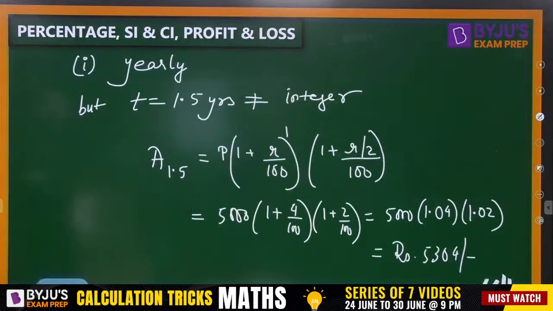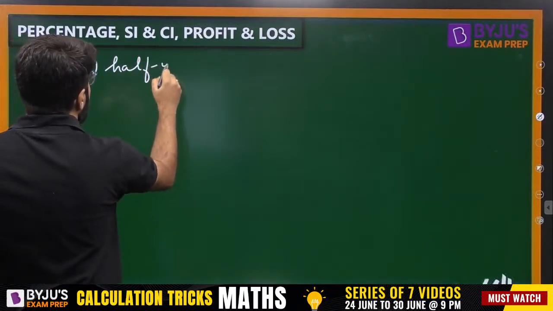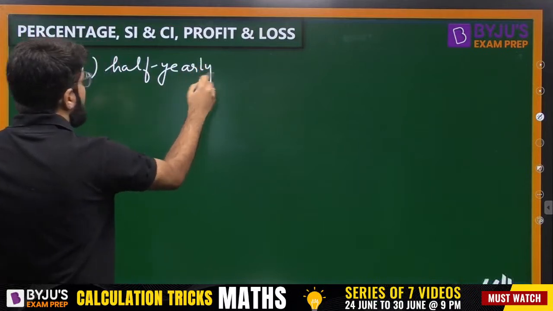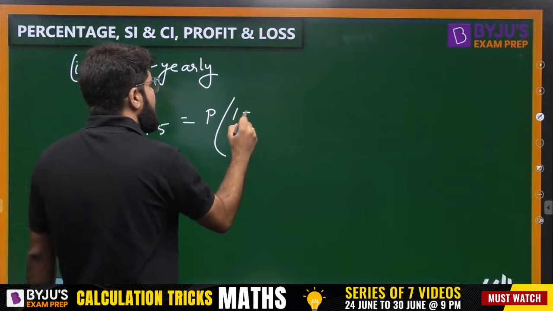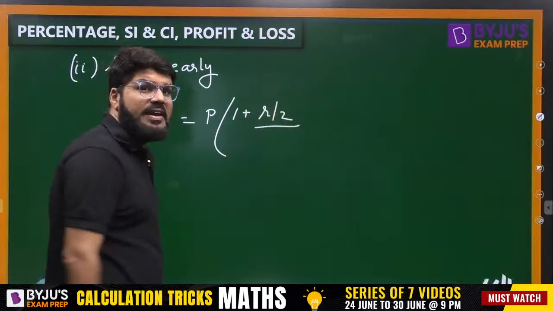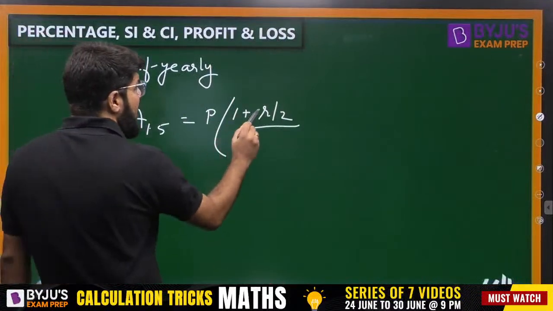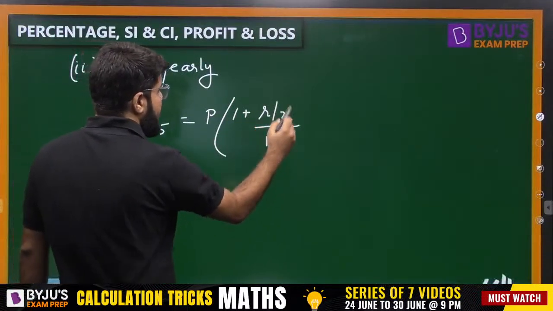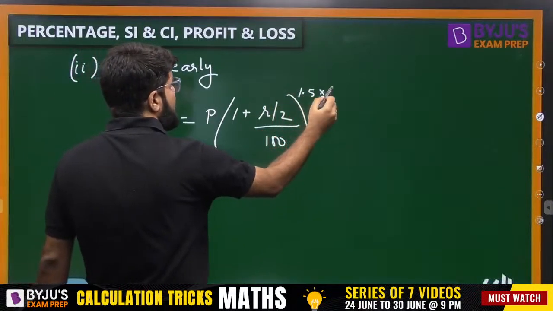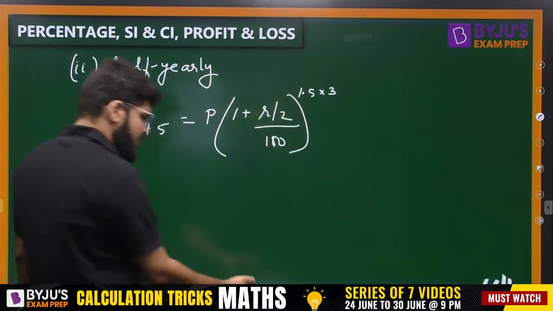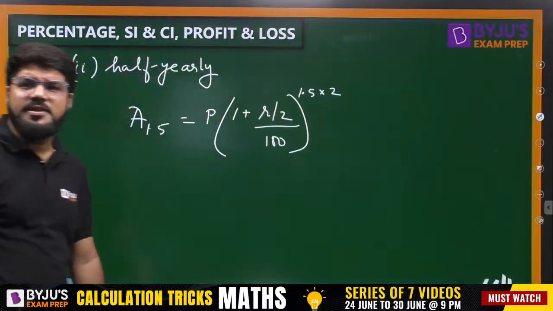Second case, it is compounded half yearly. And here I don't see any problem, because the amount at the end of 1.5 years is principal. Now every time the compounding is done half yearly, I've explained to you in the previous question, for half yearly, you have to take the rate of interest R by 2. And how many half years are there in the 1.5 years? 3 half years are there.